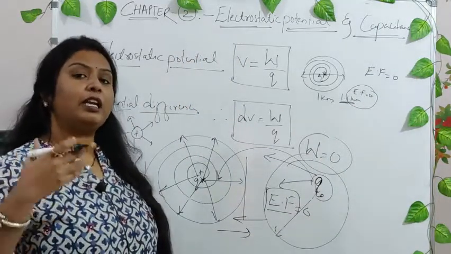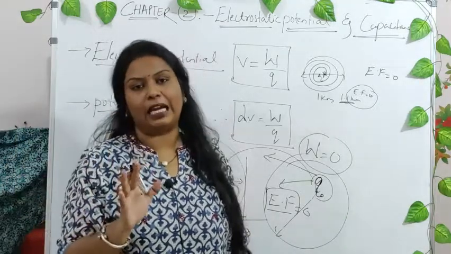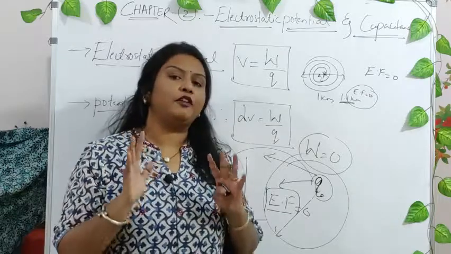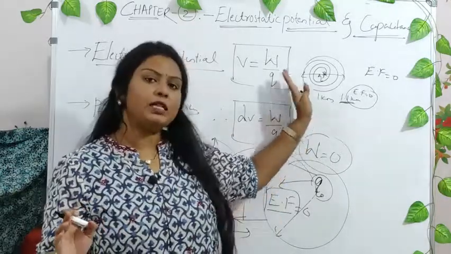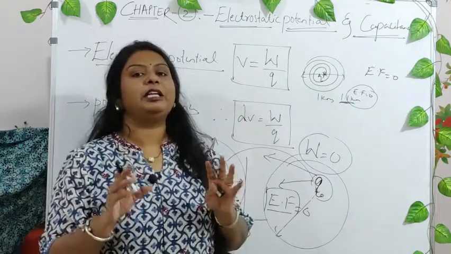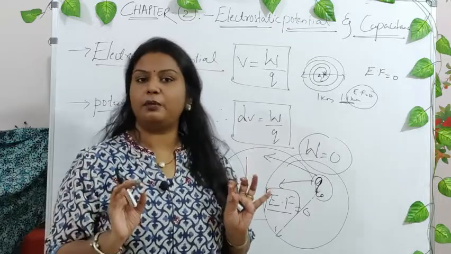Infinite doesn't mean that the test charge is located so far. It only means a region where the electric field is zero. Wherever the electric field is zero, beyond some certain region, that particular distance is called infinite distance. Is this clear up to this point?